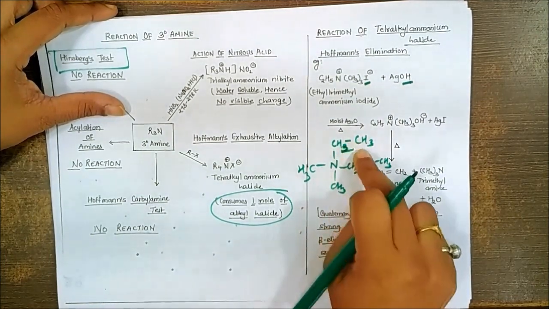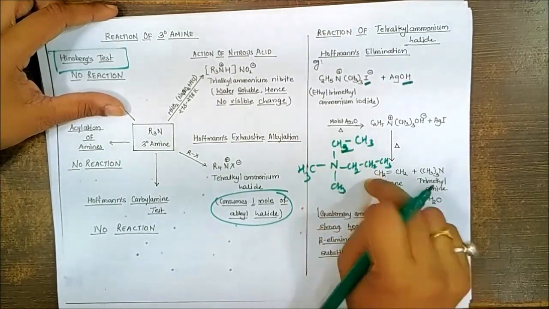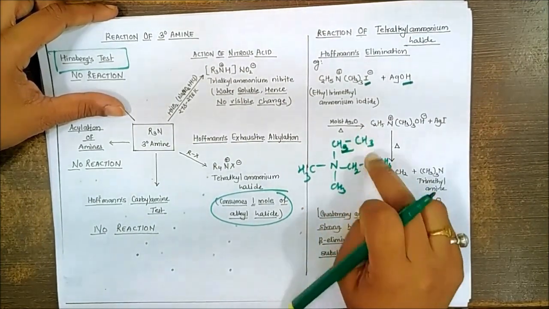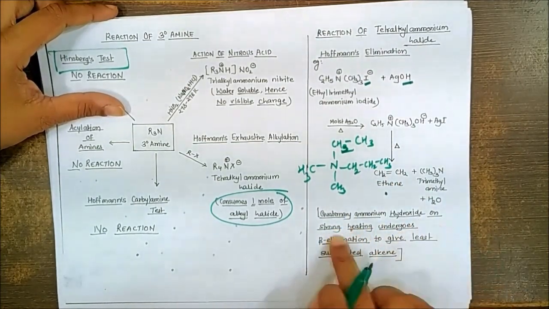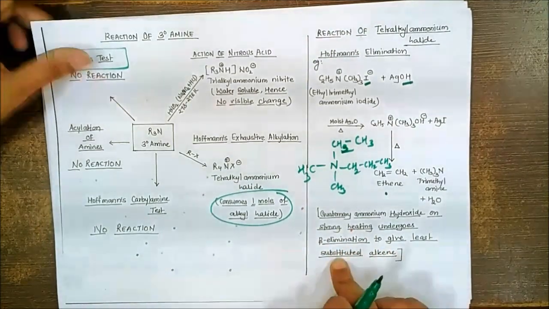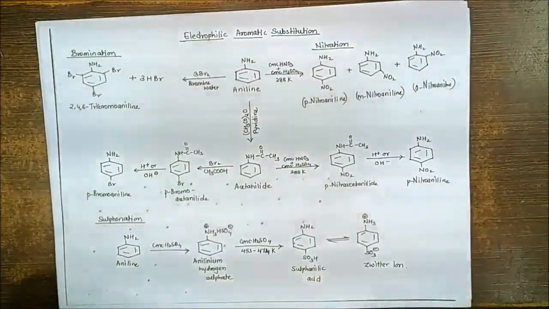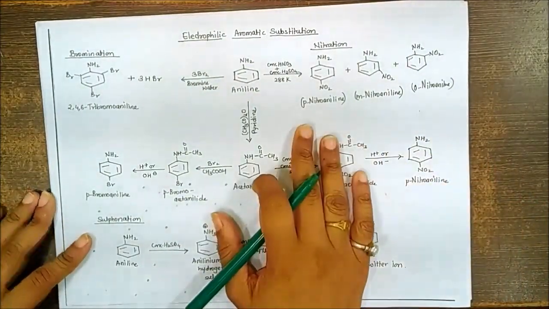But ethene is the least substituted and hence the major product will be ethene, not the propene. So for MCQ point of view, just remember quaternary ammonium hydroxide on strong heating undergoes the beta elimination to give least substituted alkene. Now we are going to talk about some aromatic substitution reactions of the amine.